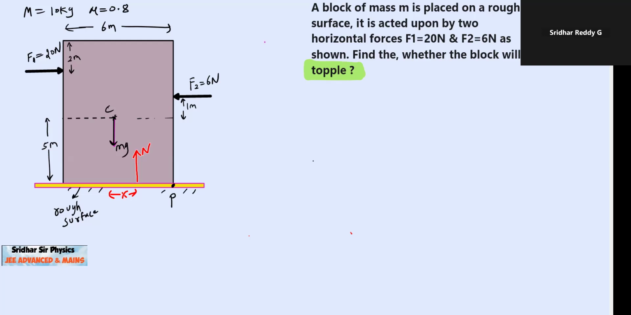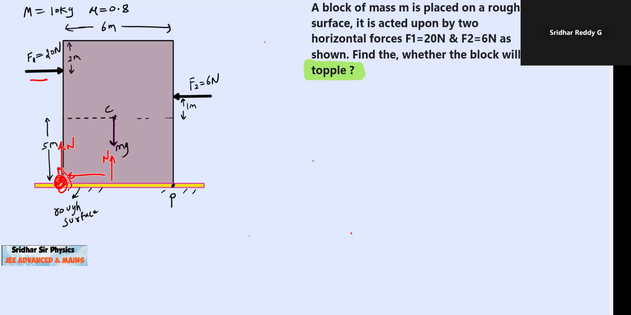Next question comes like, sir, on what basis you say that it will shift towards right? You have to check for the tendency of the block. If the block is having ability to topple about point P, the normal reaction will shift and the maximum displacement of normal reaction will be 3 meters. If the block is having tendency to topple about this point, then the normal reaction will shift in this direction. Then it will topple about this particular point.